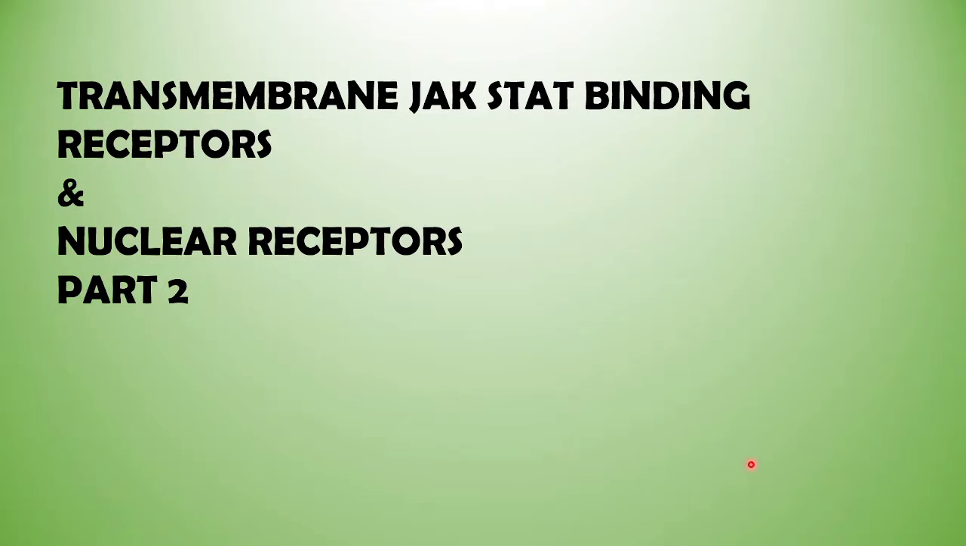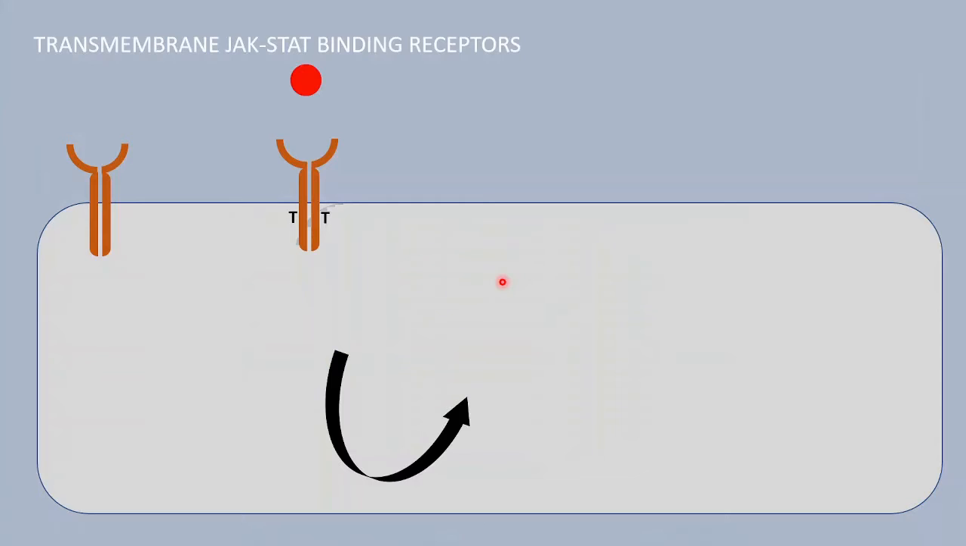So today we will continue with our next transmembrane binding receptor, that is the Jak-Stat binding receptor, and next we have the nuclear receptors. So let's start with the transmembrane Jak-Stat binding receptors. Let us assume that this is our cell, and on the surface of this cell, in our cell membrane, here we have a receptor. This receptor is a tyrosine kinase associated receptor.